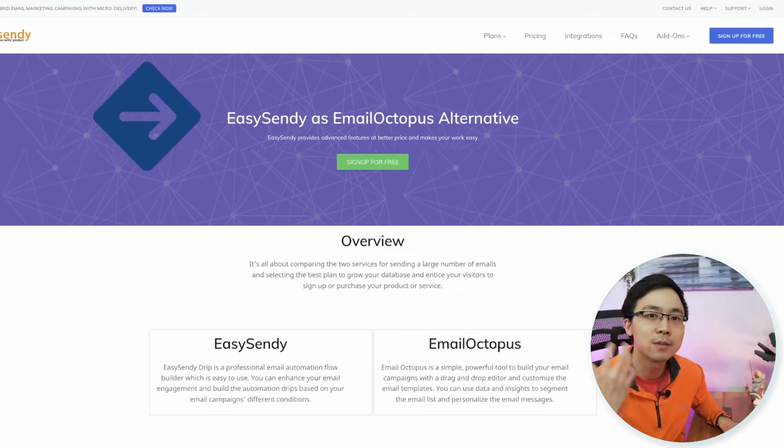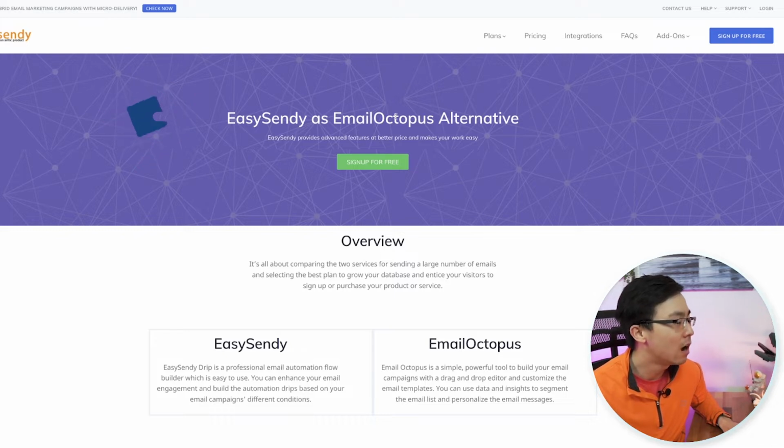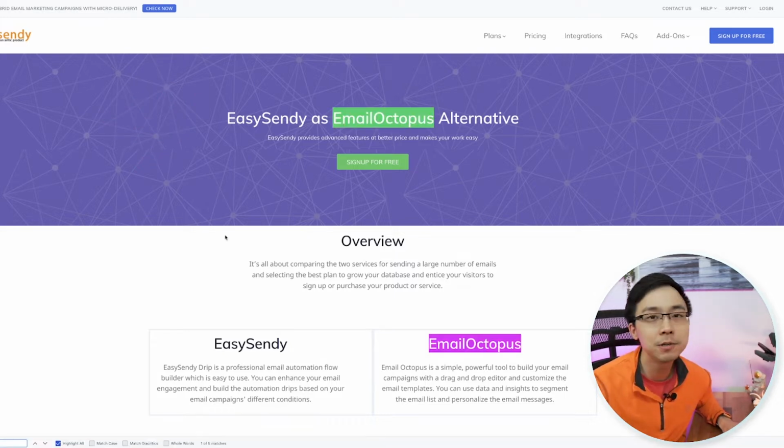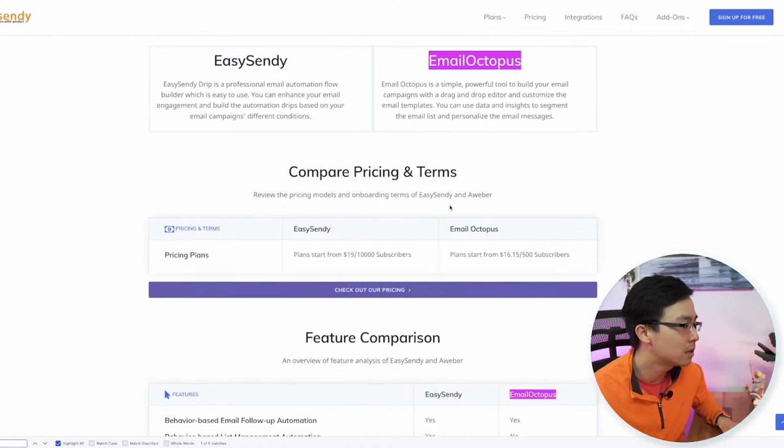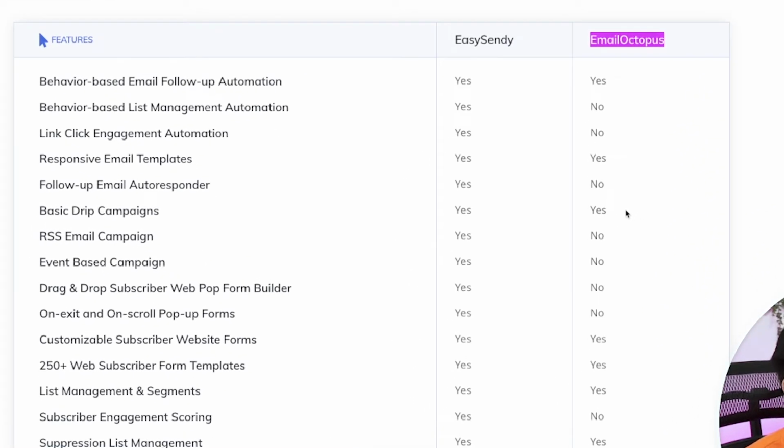And as I click into these pages, I can zoom in here, and what I can see is that EasySendy is trying to position themselves as an Email Octopus alternative. And what I can do is I can search on this phrase and look at where EasySendy is referencing Email Octopus, as well as how they're comparing it. So this is a very standard alternatives page.